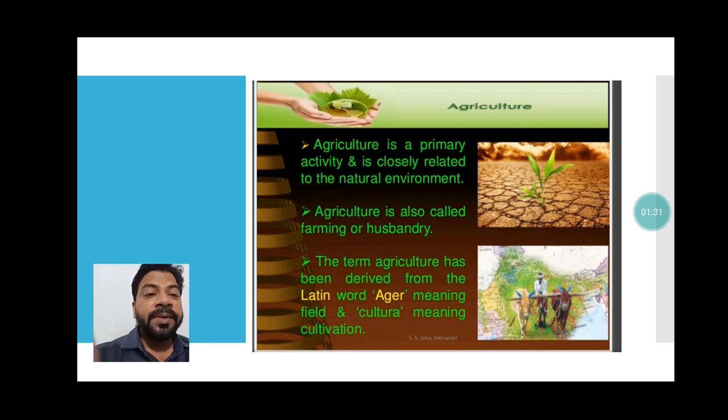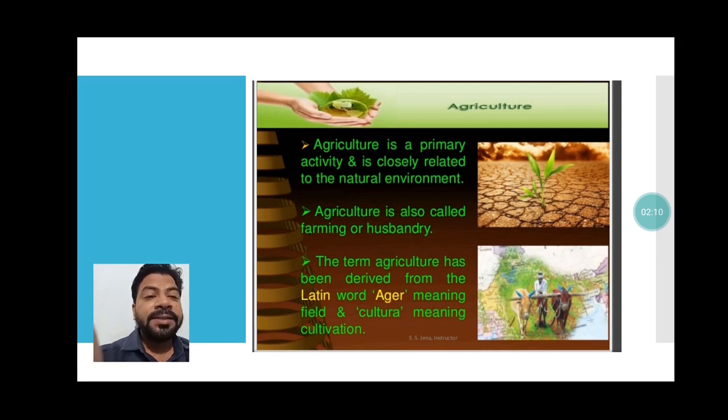Agriculture is also called farming or husbandry. Farming means growing crops and husbandry means rearing animals. Many places you will see that farmers are rearing animals, like goats and sheep. In the Rajasthan area, camels are there, yaks are there, and pisciculture is also coming. So this way you can understand that agriculture is also called farming or husbandry. Animal rearing also comes in the primary activity only, because that is living.